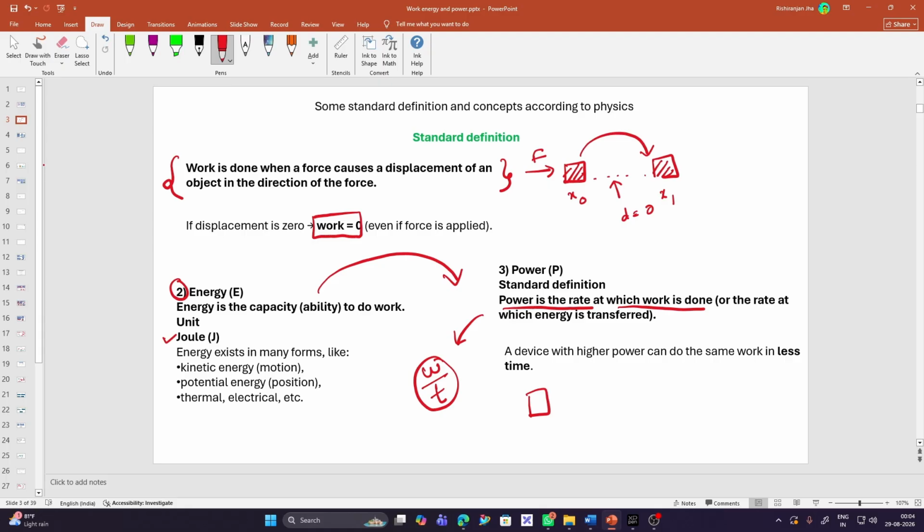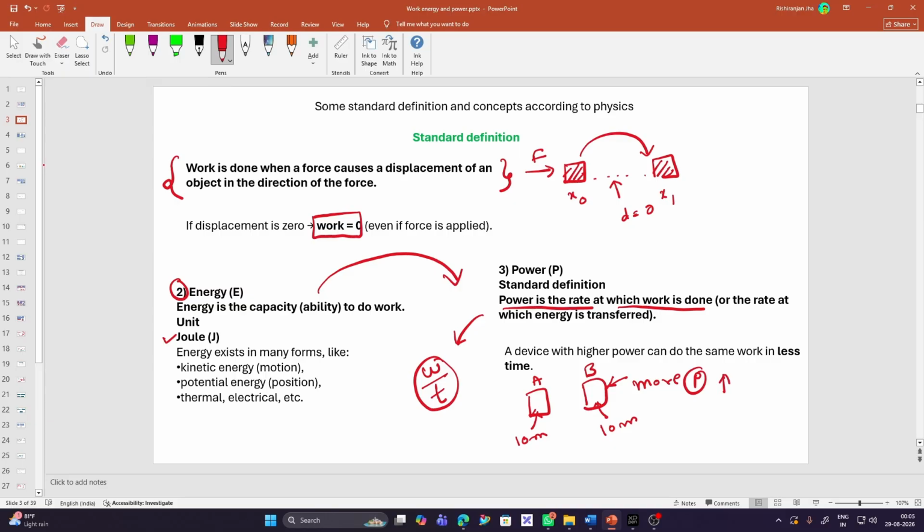Suppose I have two washing machines, A and B. Suppose B has more power. The washing machine B can wash more clothes in the same amount of time. Let's assume the time to be 10 minutes for A and 10 minutes for washing machine B.